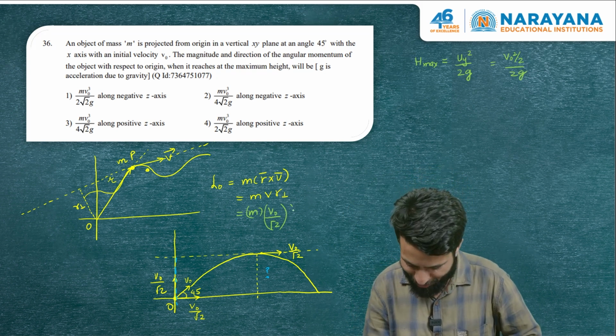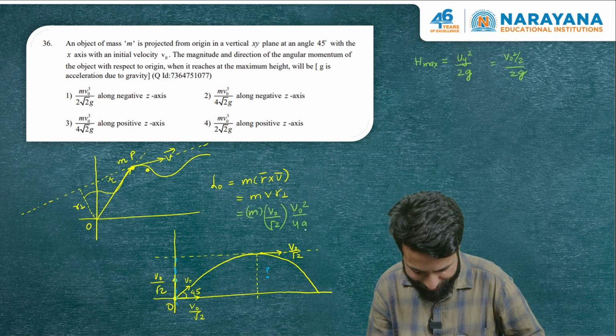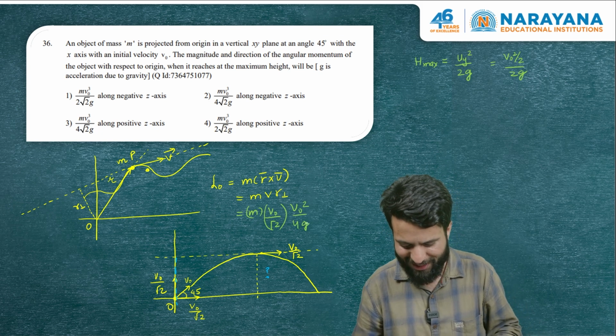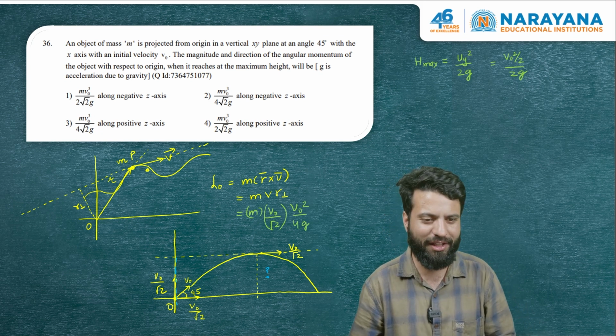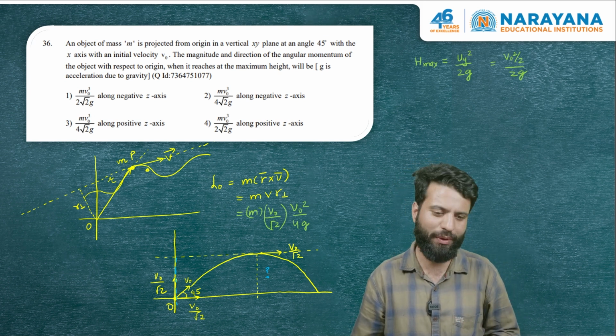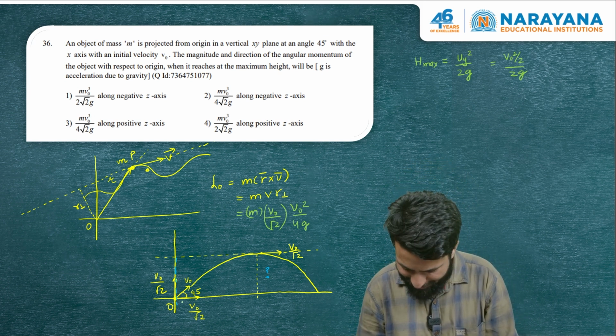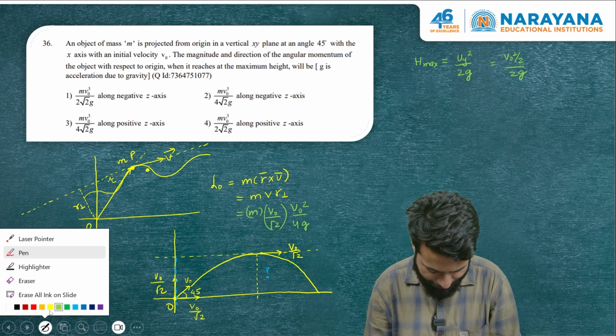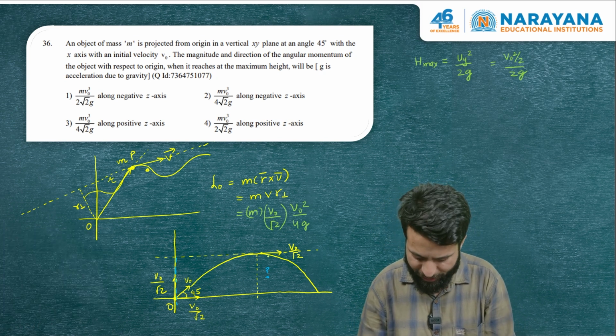So which is V naught square by 4G. The answer of this question, you see, is either option 2 or 3. Both are matching magnitude wise, but direction wise we'll have to figure out which one is the correct one. As I told you, to find the direction of angular momentum, we have to do R cross V.